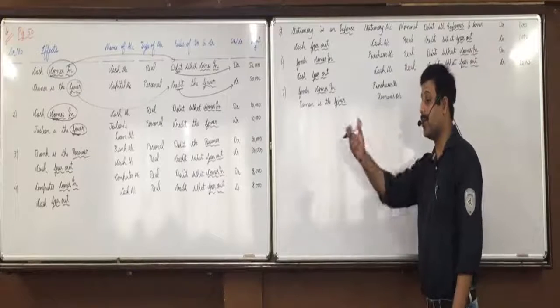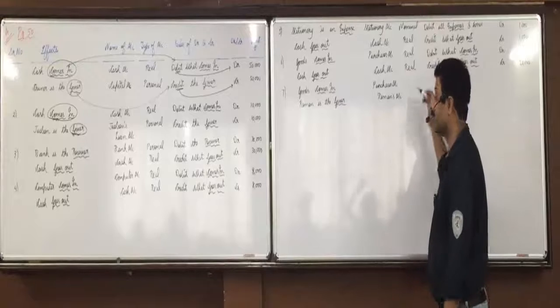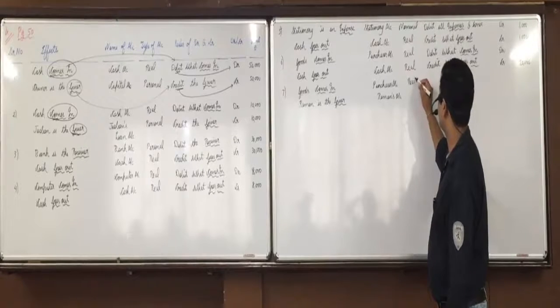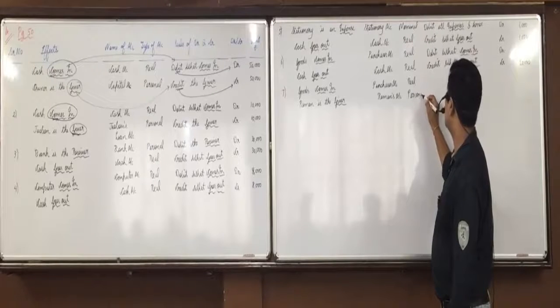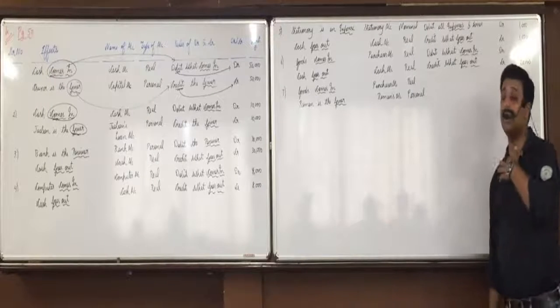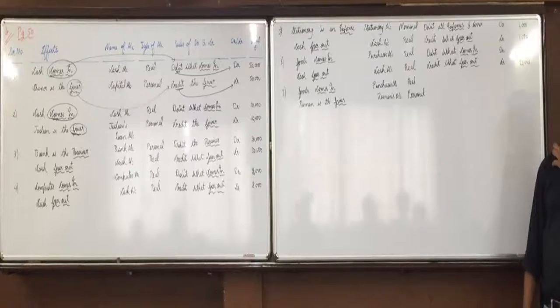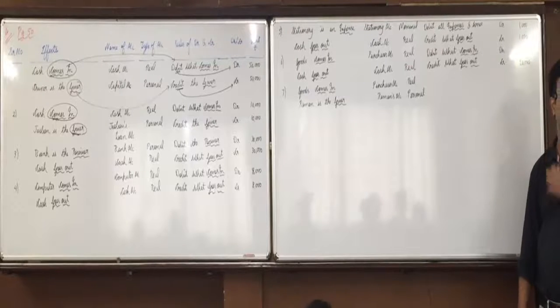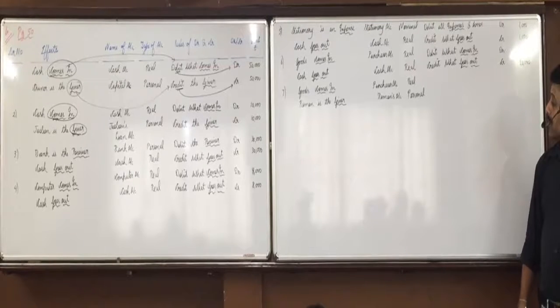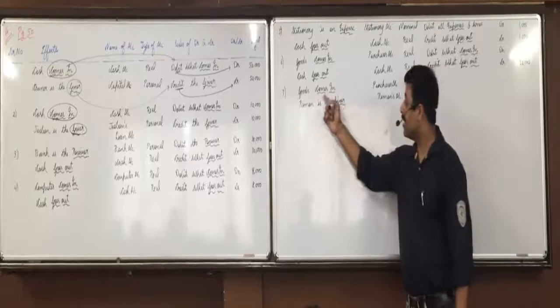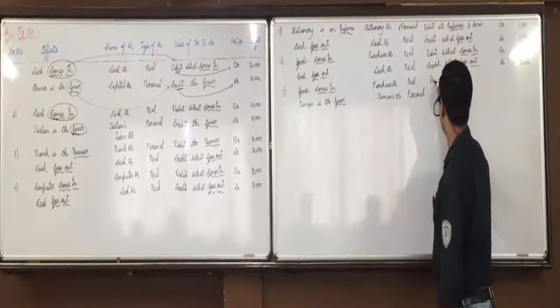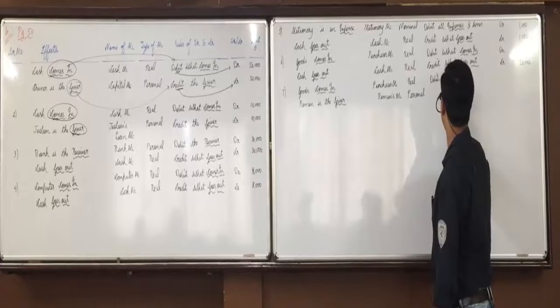Now, types of account. Purchase account is real and Raman's account is personal. Yes, purchase is goods, so it is real. Raman is a natural person, so it is a personal account. Understood this, everyone? Then real account rules: debit what comes in, credit what goes out. And here which one will apply? Debit what comes in. Yes, goods comes in, so debit what comes in.